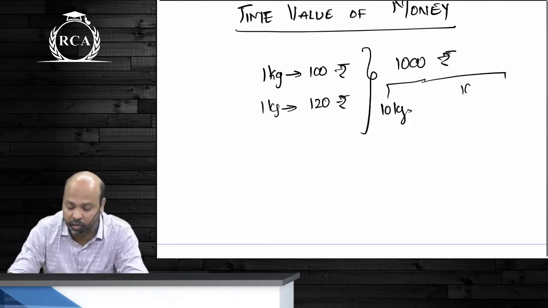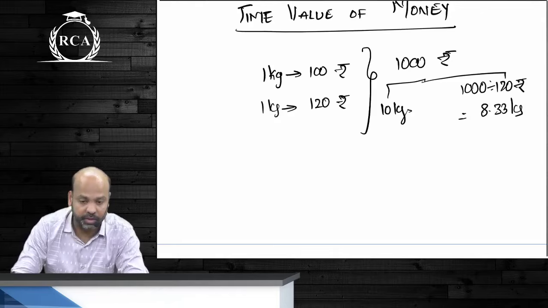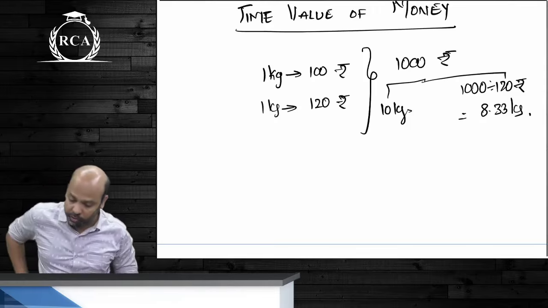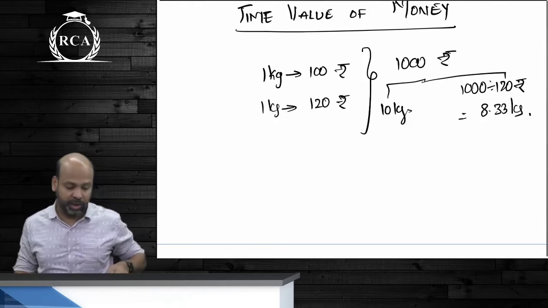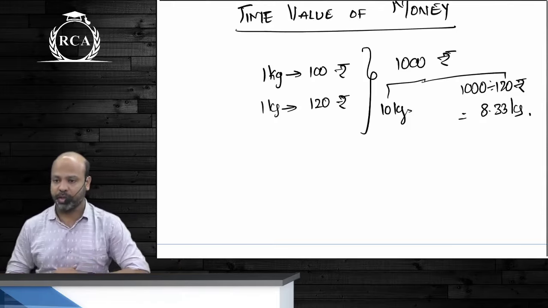And if the price turns out to be 120 rupees, the quantity of goods that you will be able to buy will only be 8.33 kgs. This is the purchasing power of money. 1000 rupees would have bought you 10 kgs earlier, but the same 1000 rupees will now buy you only 8.33 kgs. The value of money is not going to remain constant.